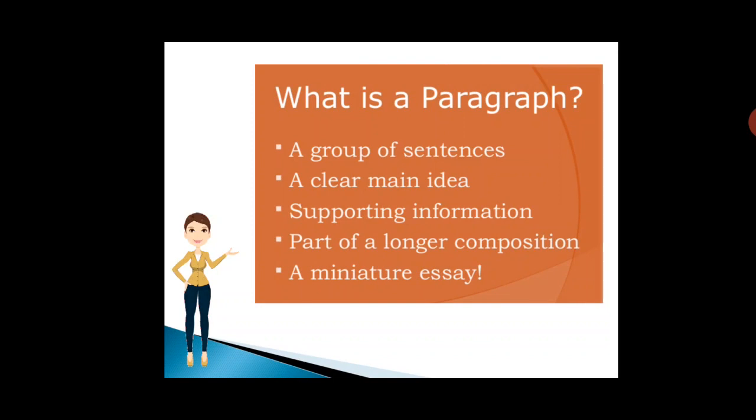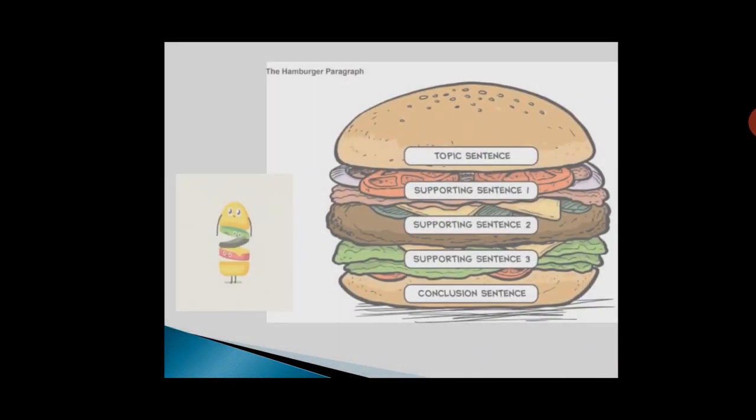A paragraph is a group of sentences which has a clear main idea. So it concentrates on one particular idea with supporting information. You can say that it's a miniature essay. An essay contains many paragraphs. So a paragraph is a miniature essay and it's a part of a longer composition. When you write a longer composition, you include many paragraphs. But in paragraph writing, we particularly stick to a clear main idea. That is what we call our topic.